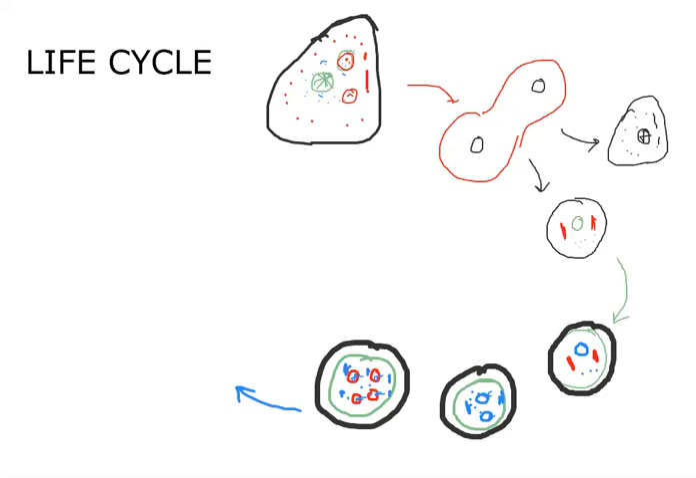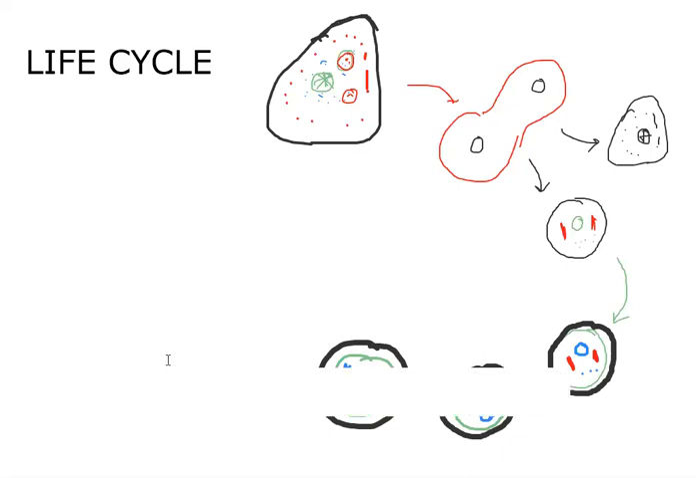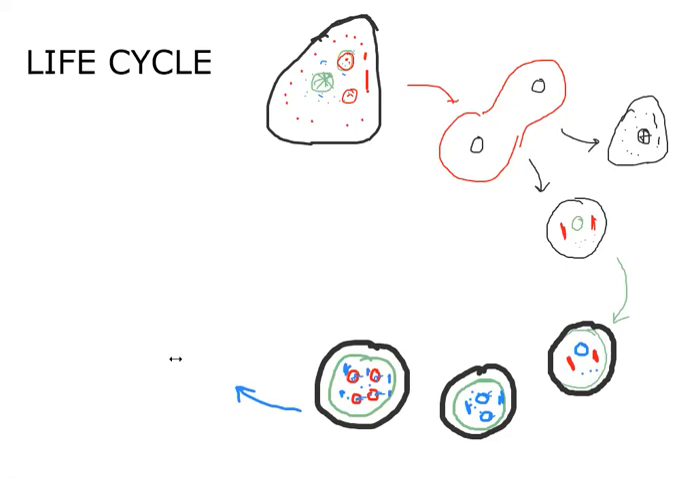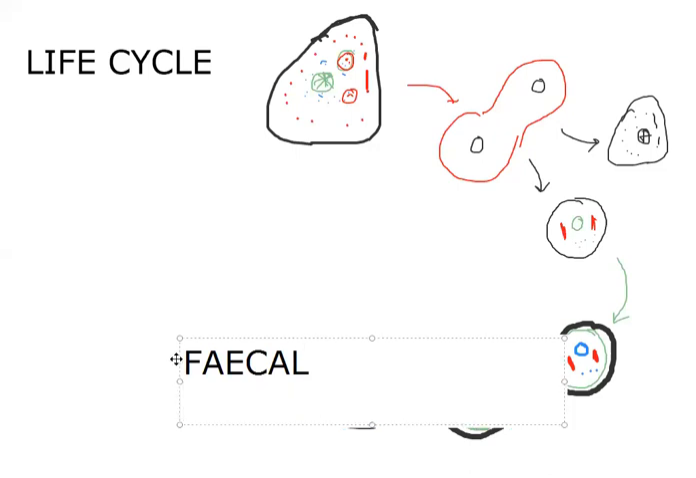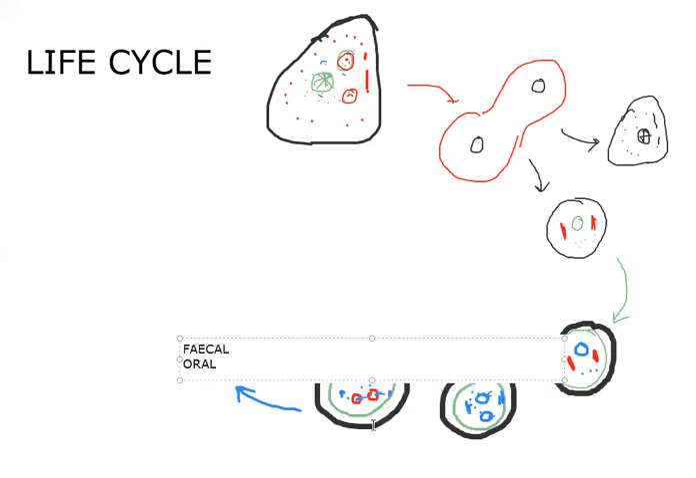What is the fecal oral route? From the fecal matter, through contaminated food and water, these stages will enter into the human being. That is what we call the fecal oral route. That means from the fecal matter of one human being it enters into another human being.